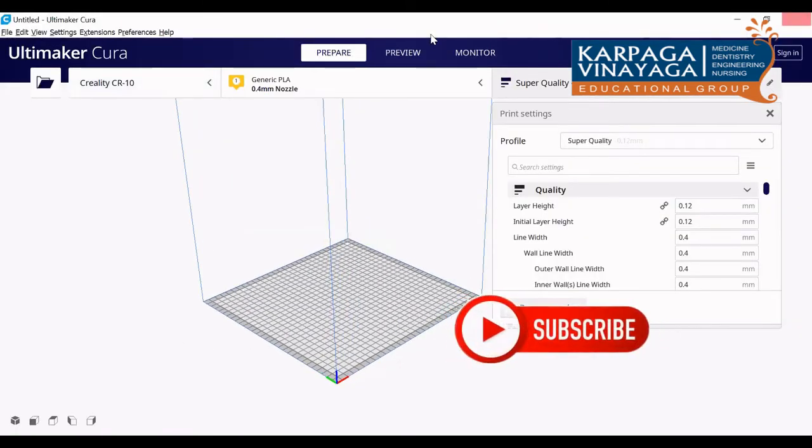Okay, for importing the object, yesterday we have designed something. Here the option is there. Just click this.